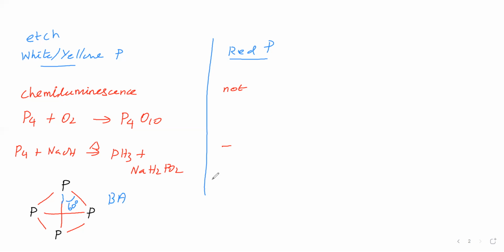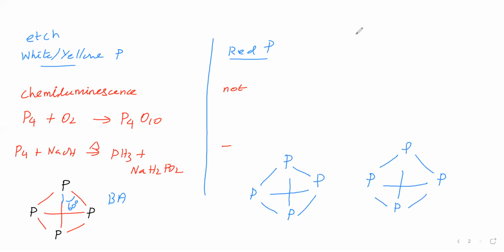So what about red phosphorus? In red phosphorus also, tetrahedra will be there like this. Now one bond comes in between these two and this bond goes here, therefore the bond comes like this.